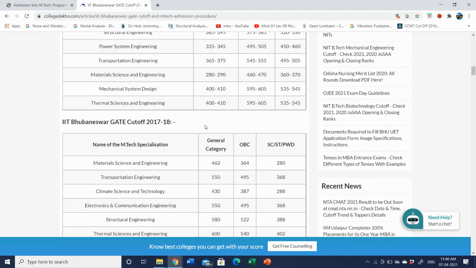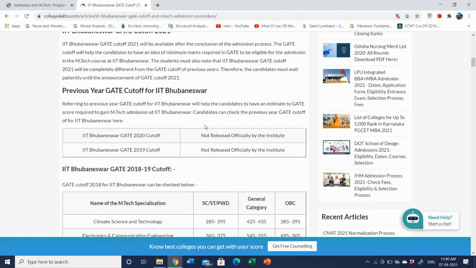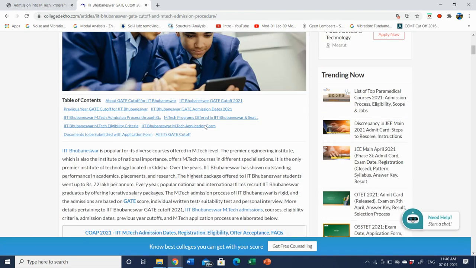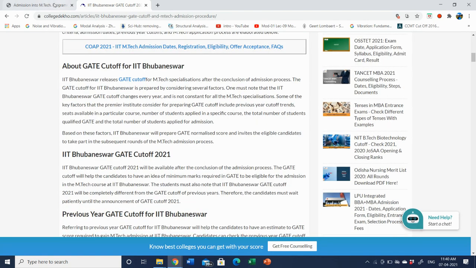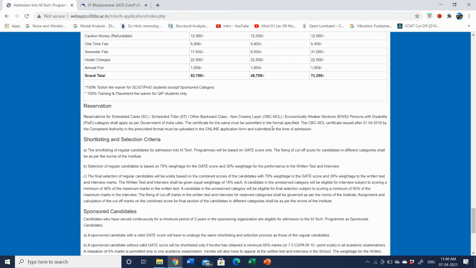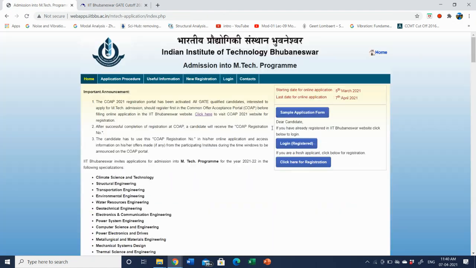So this is about IIT Bhubaneswar. Please be in a little hurry and just apply for IIT Bhubaneswar, as the closing date is 7th April, that is today itself.